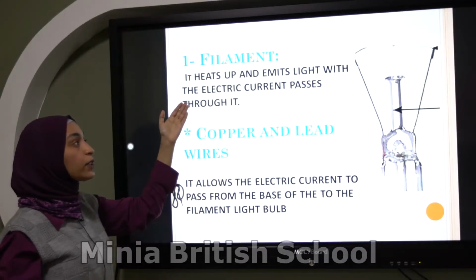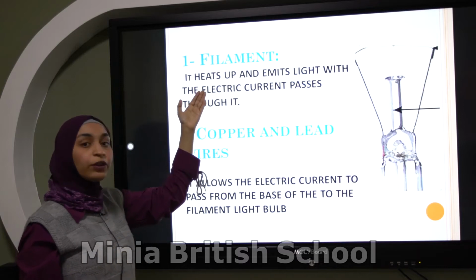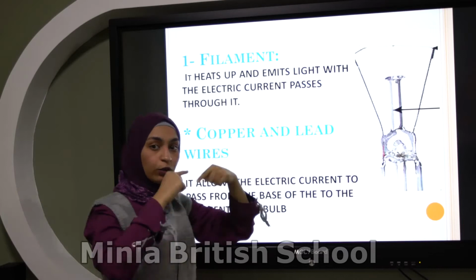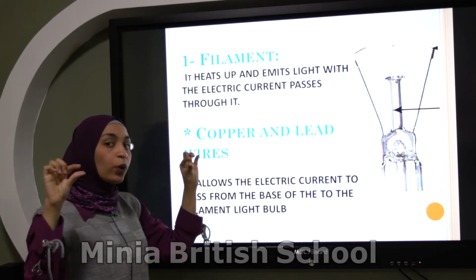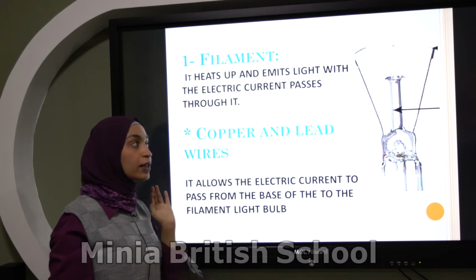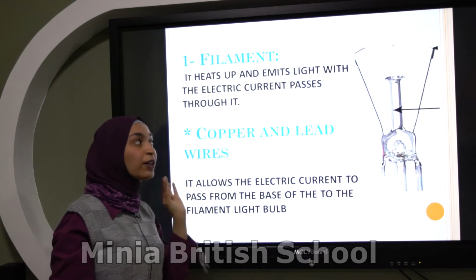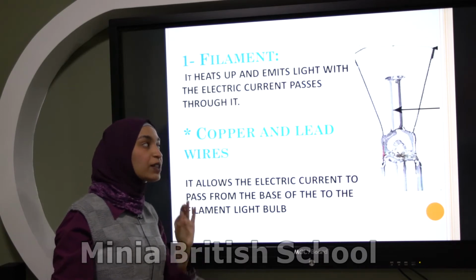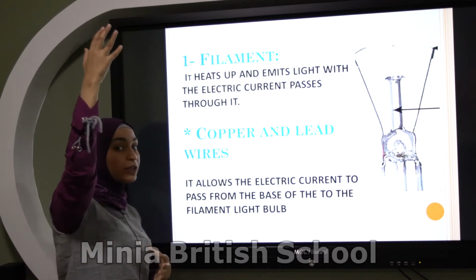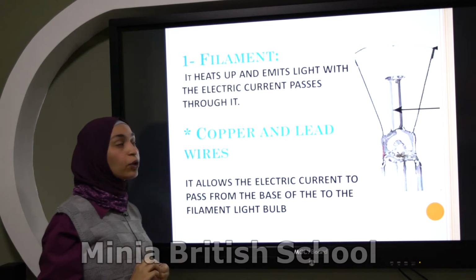The first part is called the filament. What is the meaning of filament? It's a coiled thin wire. Made of what? Made of tungsten. Again, the filament is made of tungsten. Why is the filament made of this material? Because tungsten has a high melting point, not low. A high melting point.